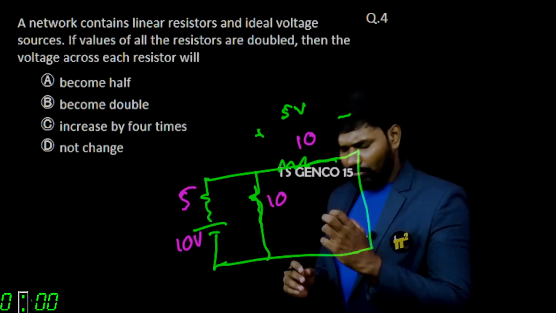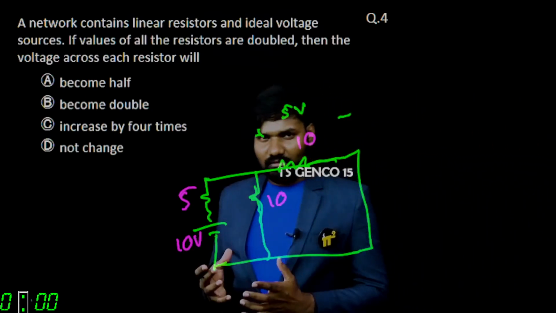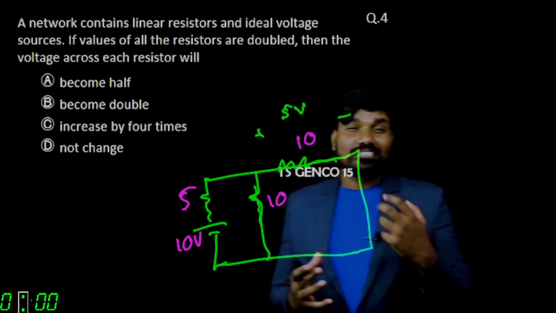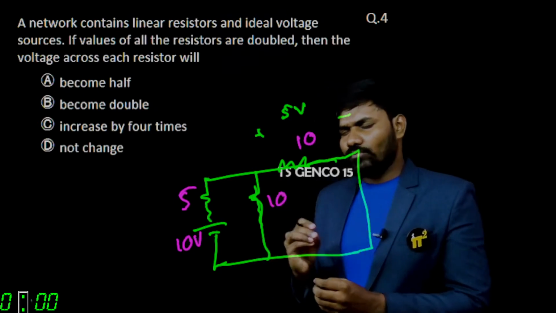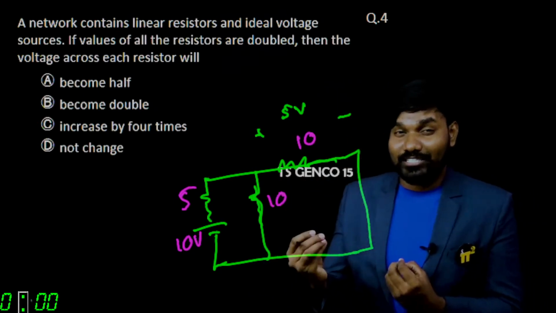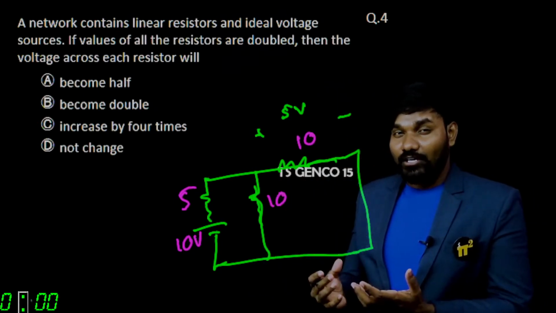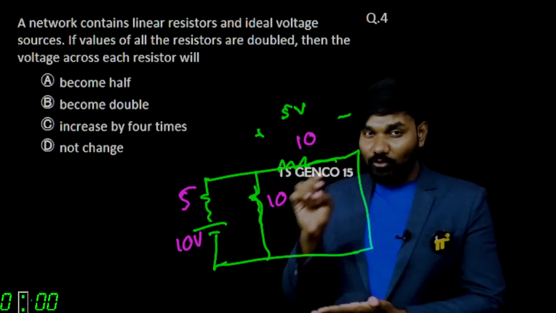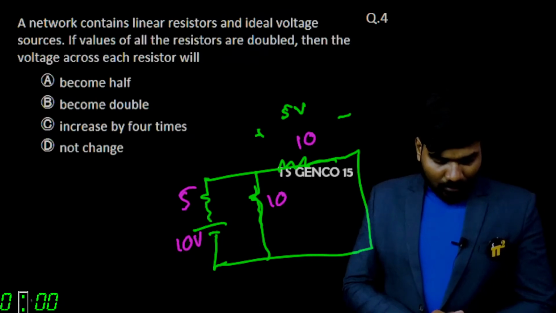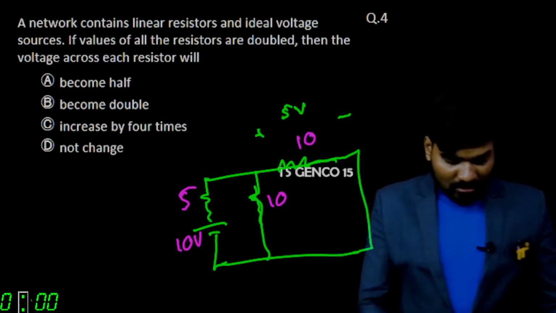I already told you some diamond rules for networks, for you to solve questions easily without any confusion. I know most of the students know the concept, but application is important. When there is a question, you have to apply properly the concept you learned. For that, those diamond rules will help you. Anyway, so this is 5 volts.